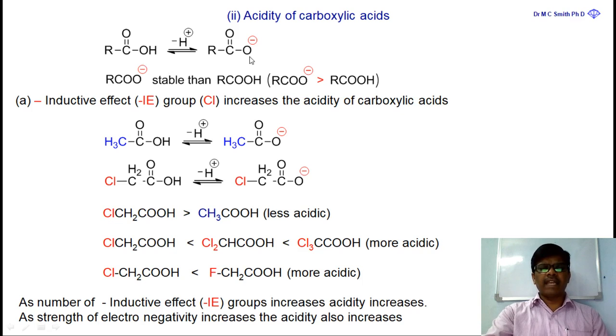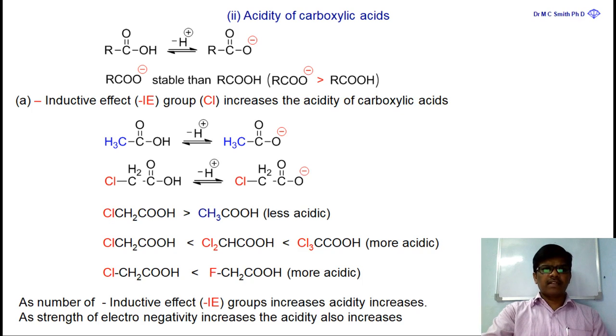So to attain stability, carboxylic acid loses H+ ions and becomes a carboxylate ion. That is why acids lose H+ ions easily, or release H+ ions, so that it acts as an acid. Clear, friends?